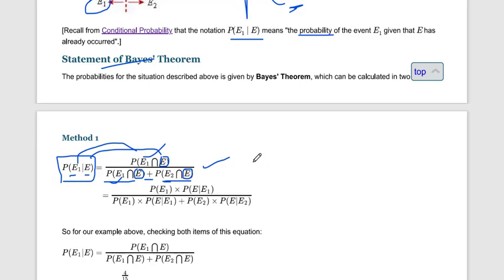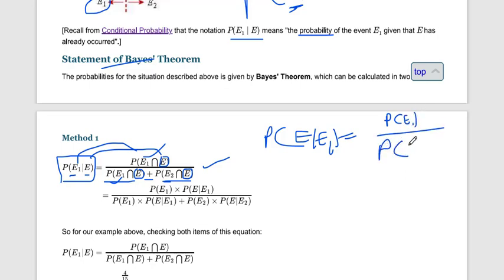Okay, now in conditional probability we already know the formula for P(E|E1). Here, what is the formula for P(E|E1)? Conditional probability: probability of E1 intersects E, divided by probability of E1.